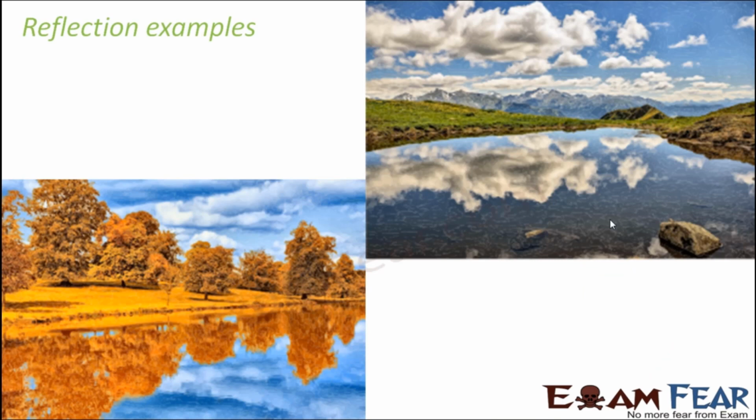So you can actually get a lot of examples of reflection in nature. Mostly in the areas surrounding lakes, you can very well see reflection taking place. So it is not only a mirror where reflection takes place, but a lot of other surfaces which are opaque at the same time, which are shiny and smooth enough for reflection to take place.